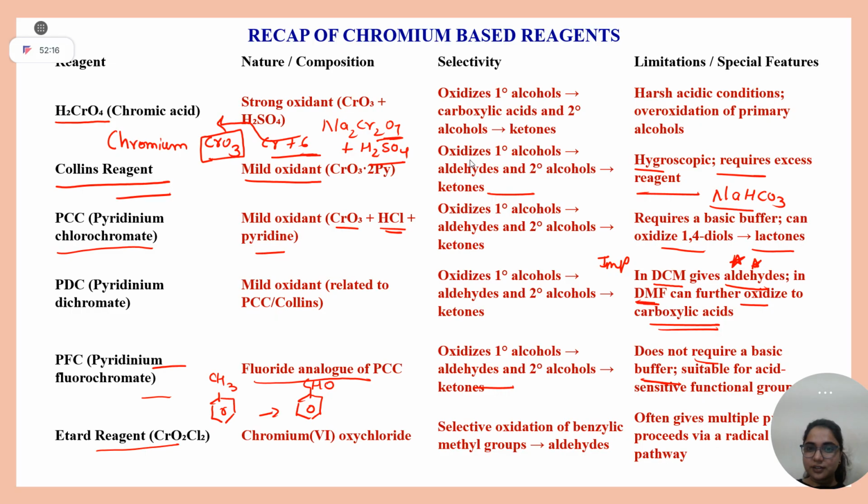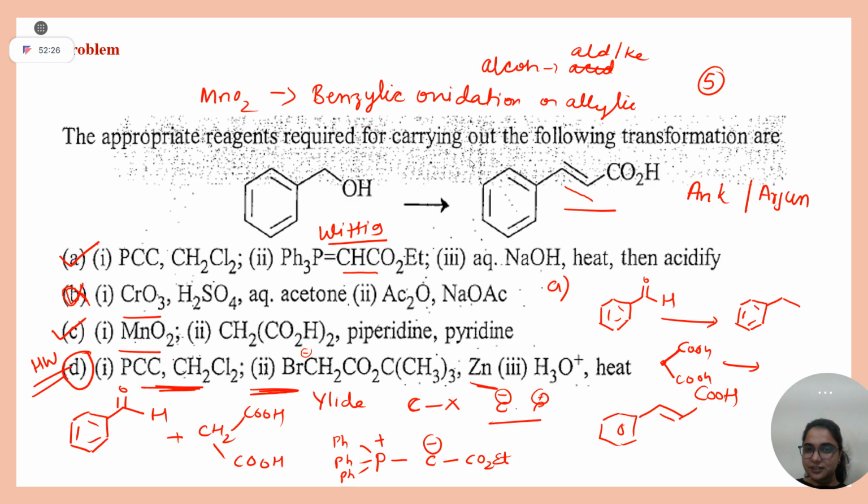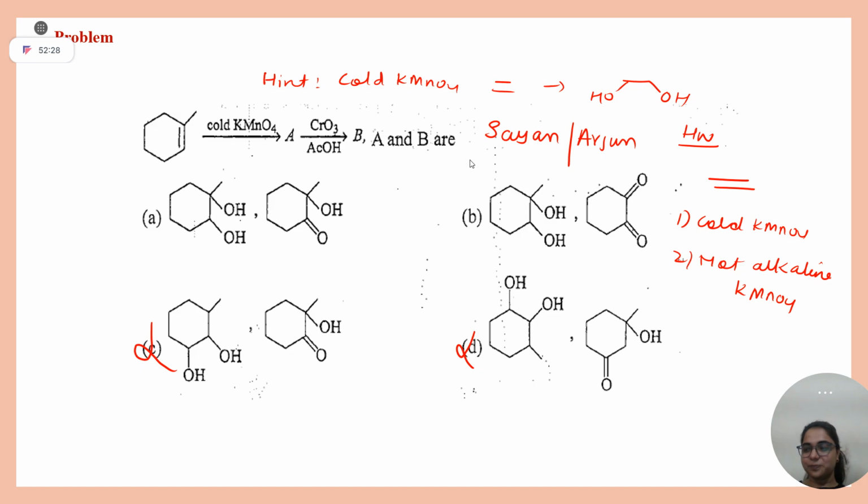Glance at it. Now tell me. Arjun, A, ma'am. Is this Arjun's answer or Sayan's? Both answer A, ma'am.